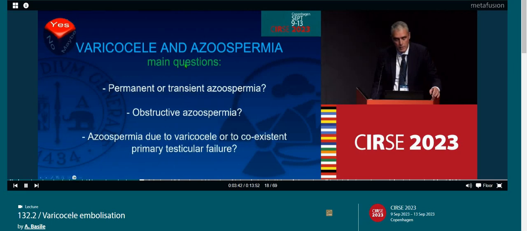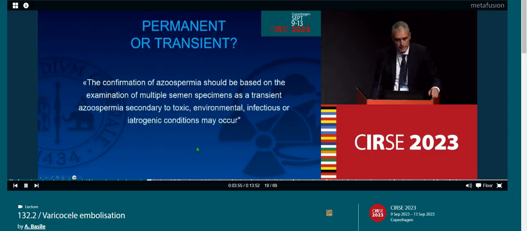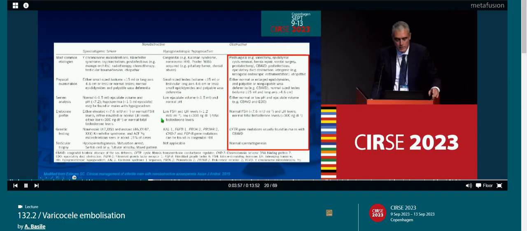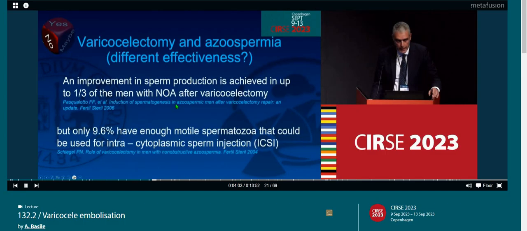What about varicocele and azoospermia? We have to reply basically to three questions. Is it permanent or transient? Is the azoospermia obstructive, due to varicocele, or due to coexistent primary testicular failure? And this is a very useful schedule to make a differential diagnosis. Furthermore, regarding azoospermia, we should advise our patients that in case of azoospermia, the chance of success of our intervention is one in three.